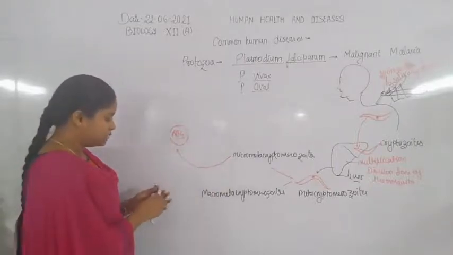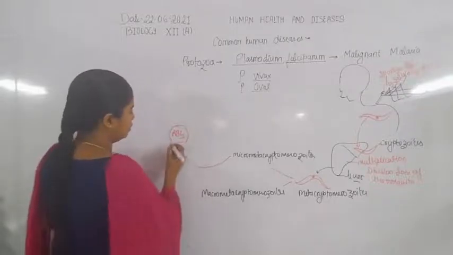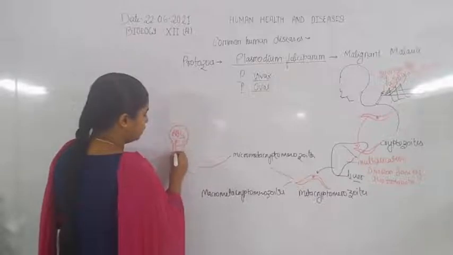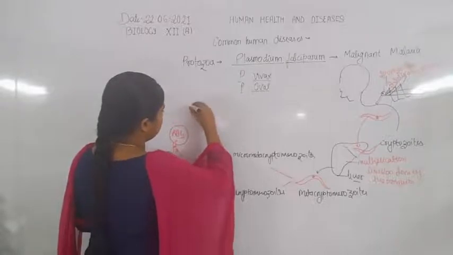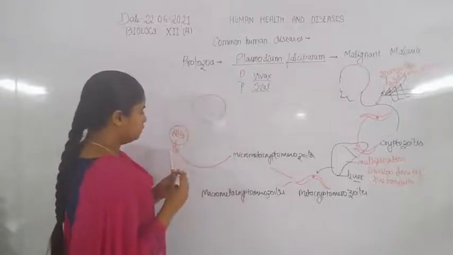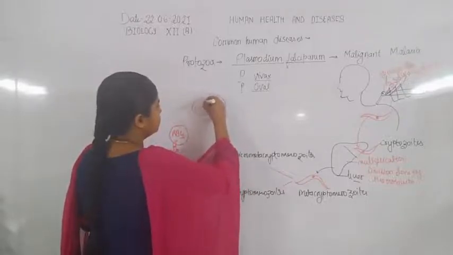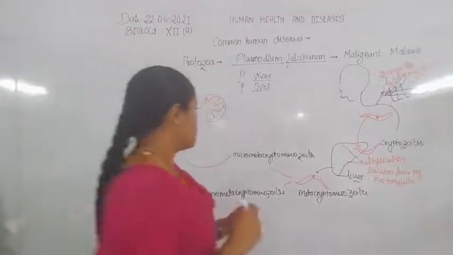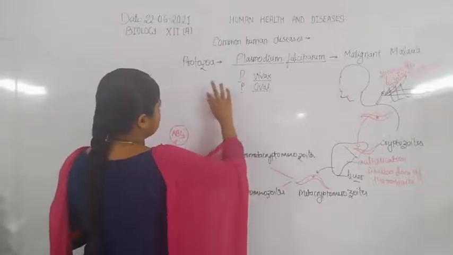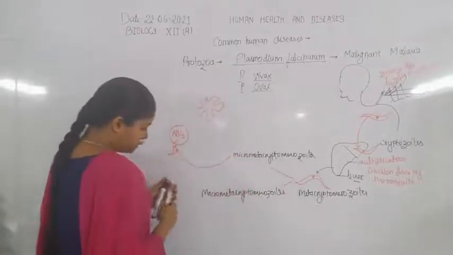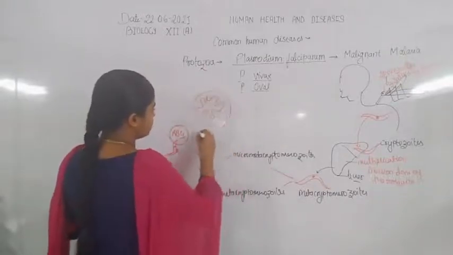When they infect the RBC cell, they again undergo certain modification, that is formation of the amoeboidal stage inside the RBC cell. Here is the RBC cell and they form the amoeboidal stage. Due to this amoeboidal stage, they degenerate the components of RBCs to form the hemozoids. Those hemozoids are toxic elements that create toxicity in the human being.